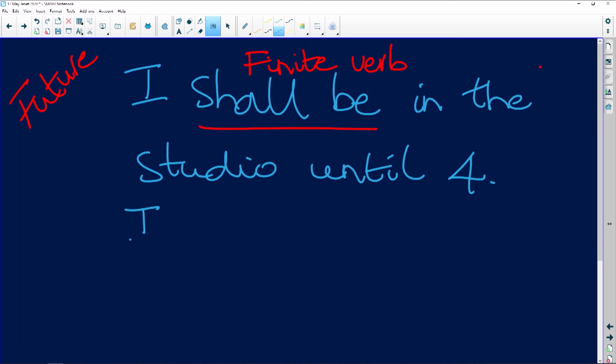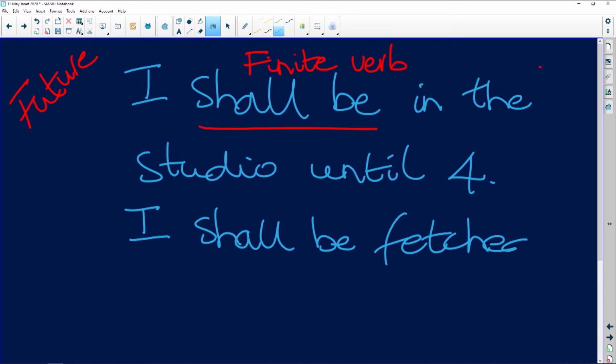Now, when the verb to be is used with a doing word, then we call it the auxiliary. So if we say, I shall be fetched at 4, what's the finite verb? What tense are we in?